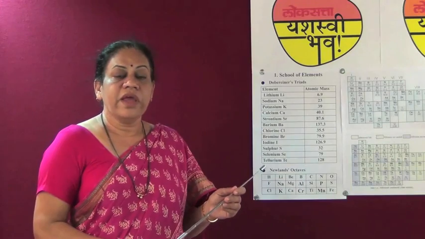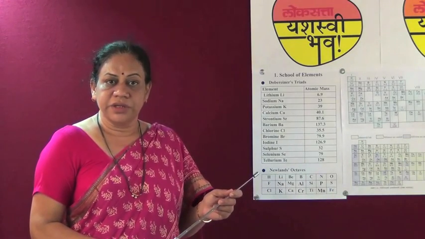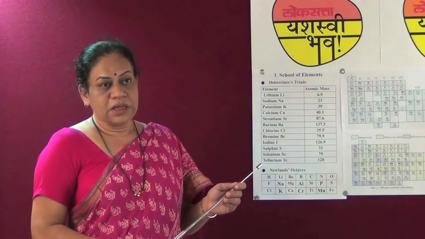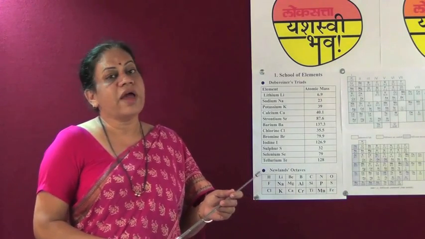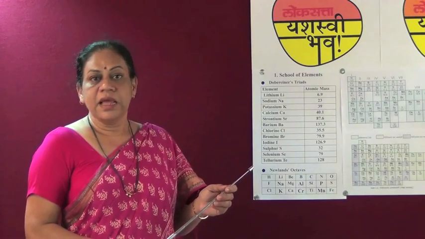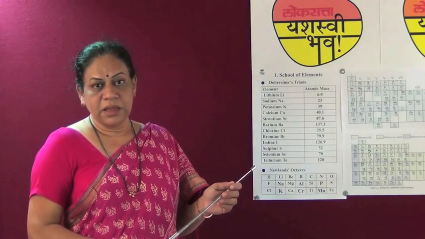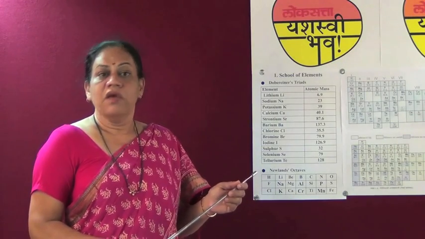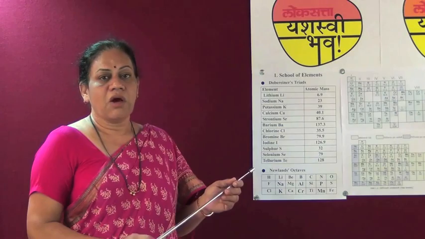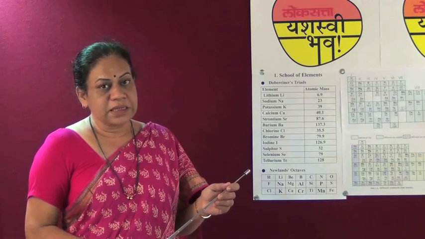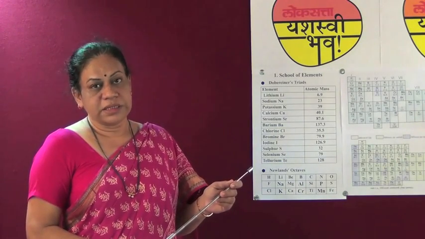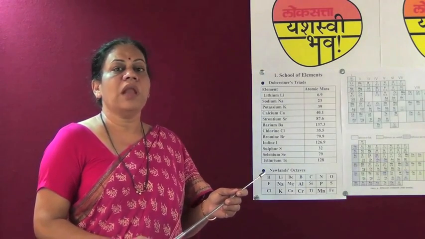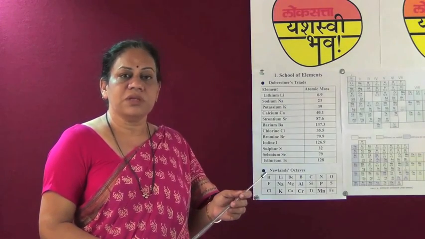You know that there are various elements that are present in nature. Initially there were very few elements which were known to us. Scientists tried to classify them in the simplest possible ways, like metals and non-metals. But then with further discovery, they found that there were some elements which had properties of both metals as well as non-metals, and they were termed as metalloids. As time passed, scientists studied the elements and tried to classify them in the best possible way.